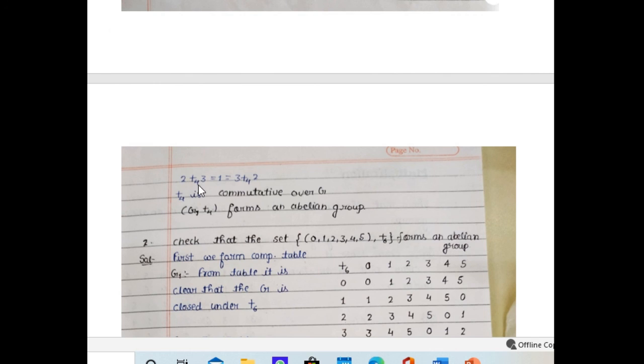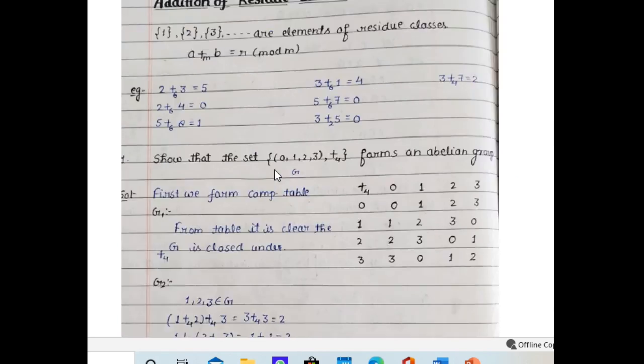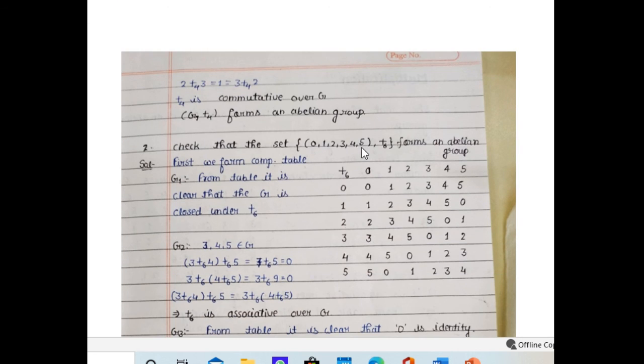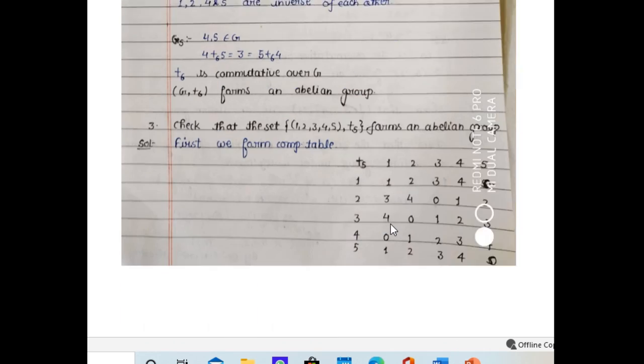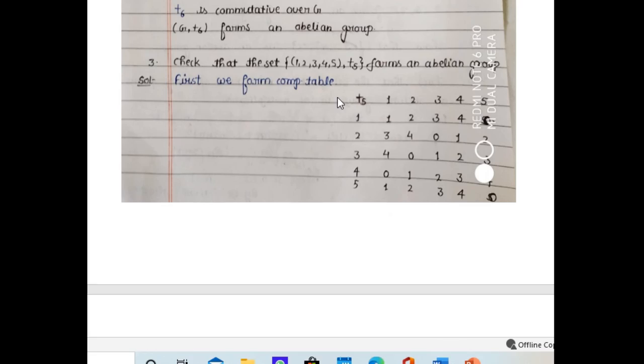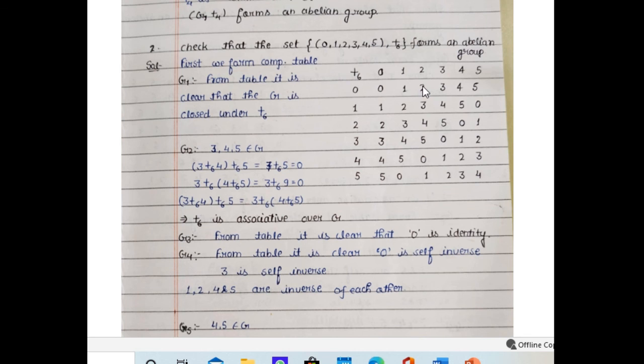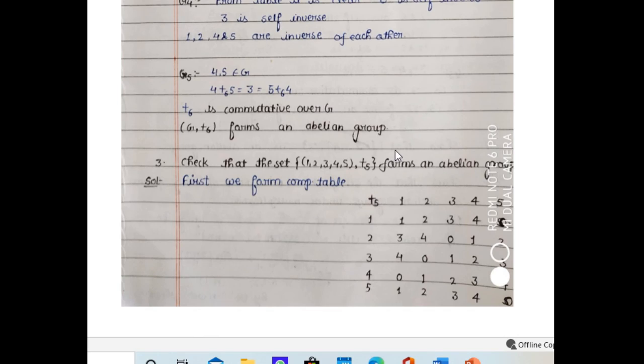Now commutativity: we get 2 plus 3 is equal to 3 plus 2, which is 1, and it is easy to say it is commutative. So this forms an abelian group with respect to addition modulo 4. It is another example of finite groups. Similarly, one more example is 0, 1, 2, 3, 4, 5 with addition modulo 6. You can easily see it. And one more example is 1, 2, 3, 4, 5, which is not a group. And similarly, some more examples.